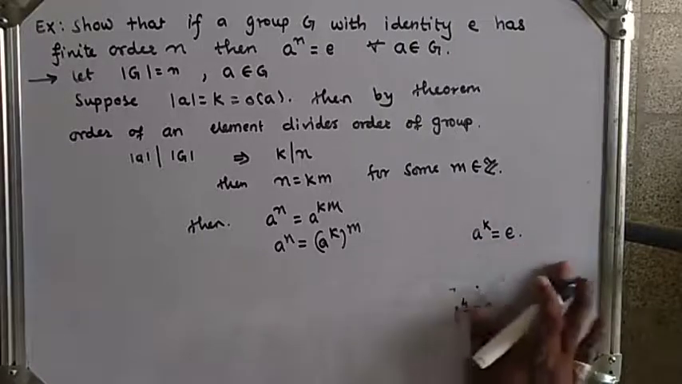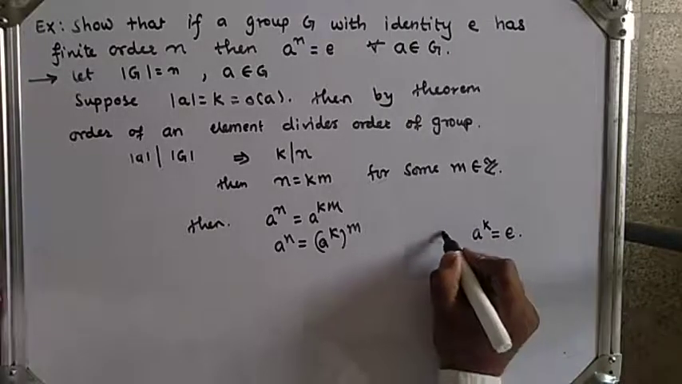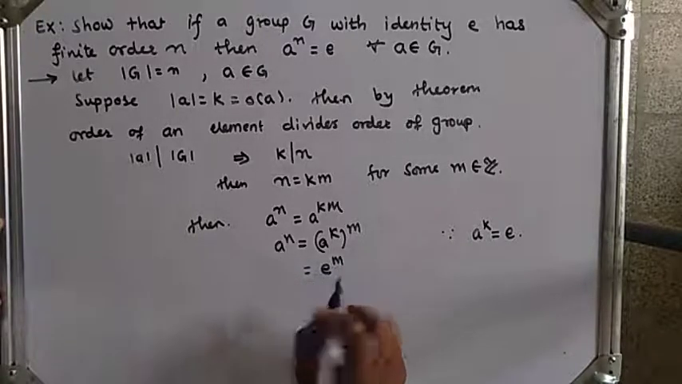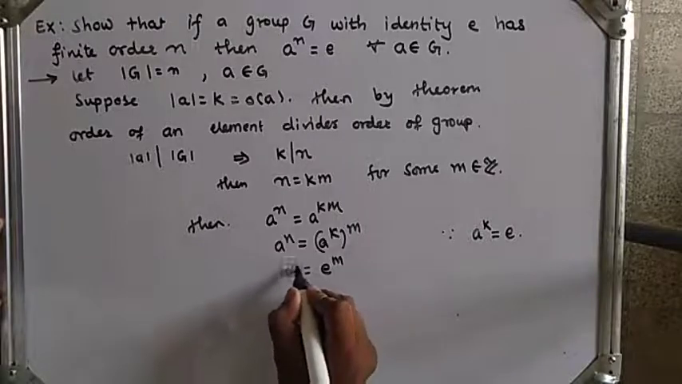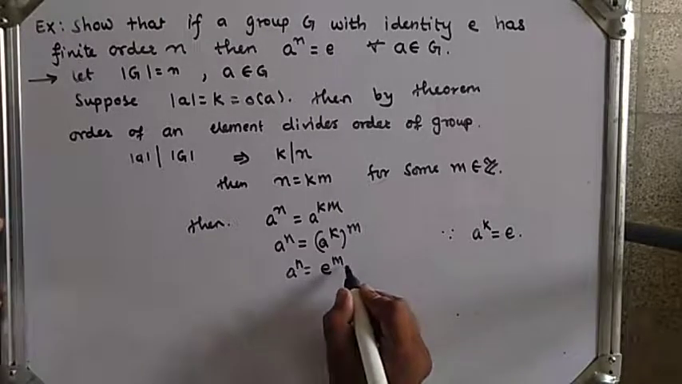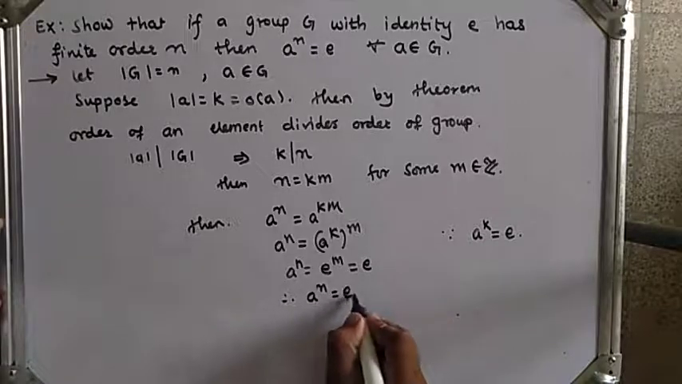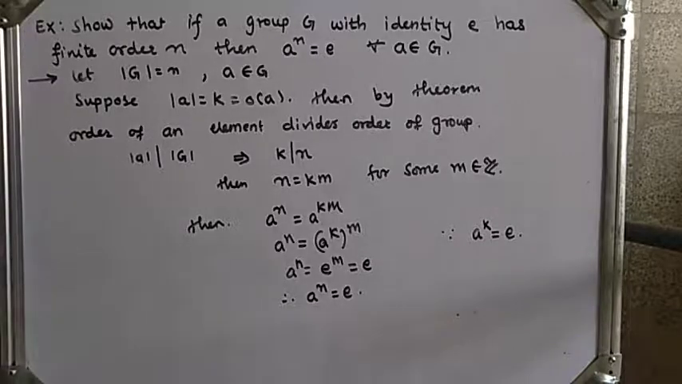So here we see a raised to k is equal to identity, therefore we will get e raised to m. Identity raised to any power is again identity. So a raised to n is equal to e raised to m, so we will get identity. Therefore we will get a raised to n is equal to identity. Hence the proof.